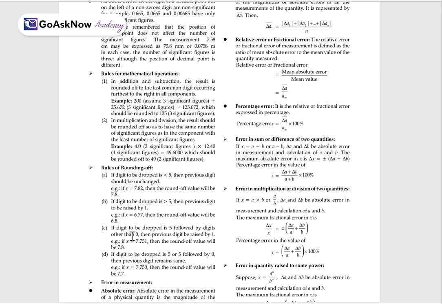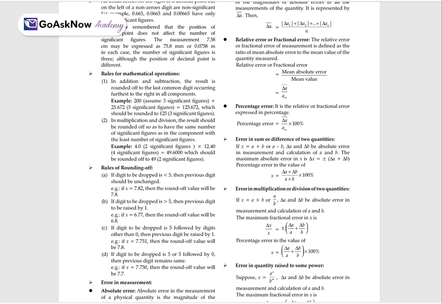If the digit to be dropped is 5 followed by a digit other than 0, then the previous digit is raised by 1. Like x equals 7.751, then the rounded value will be 7.8. The previous digit 7 is raised by 1, so it will be 8.